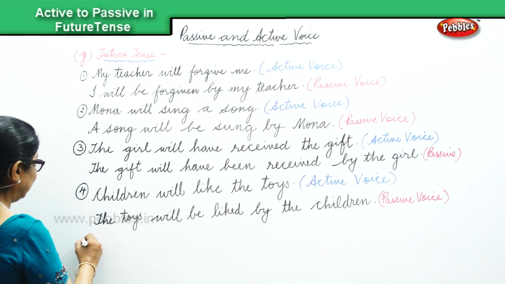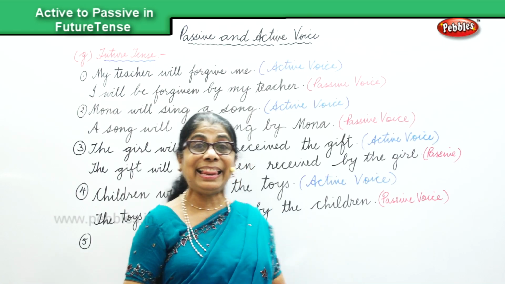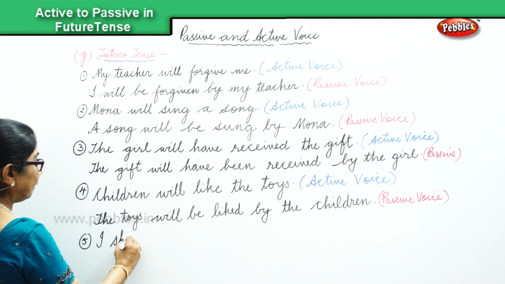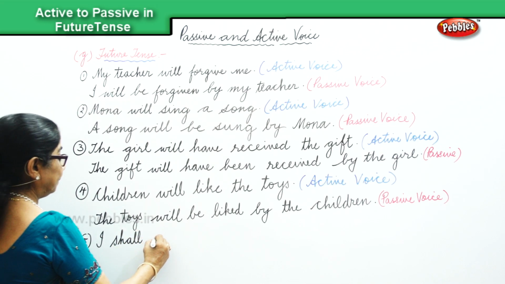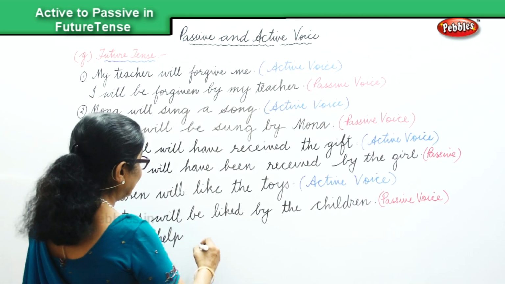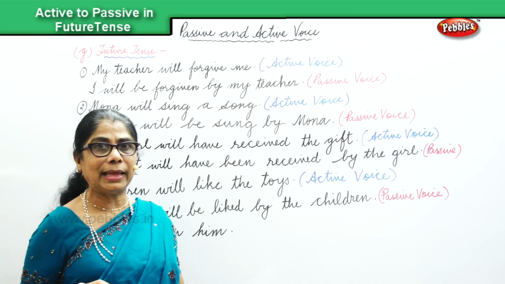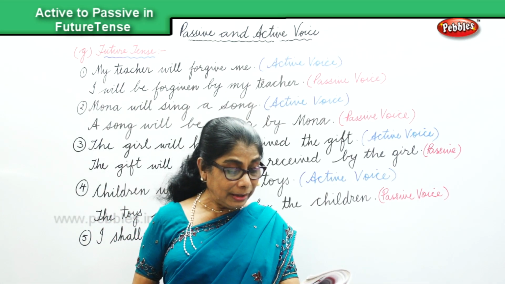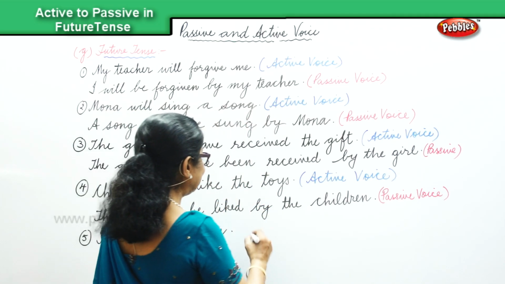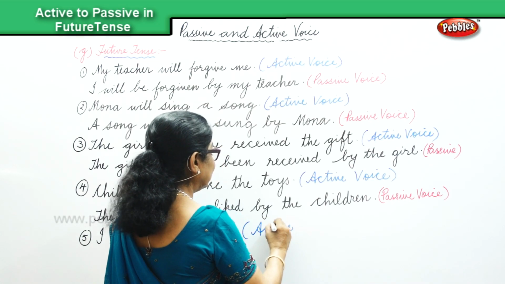Okay, maybe I'll give you one more sentence. I shall help him. I shall help him. That is active. And if you change into passive, what will that be? He will be helped by me. So this is active voice.